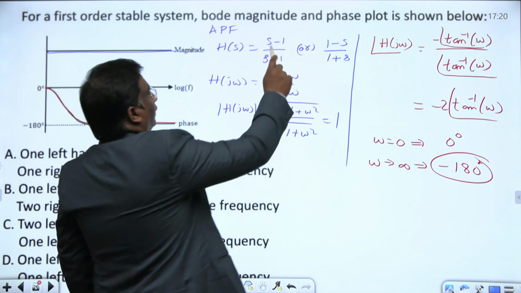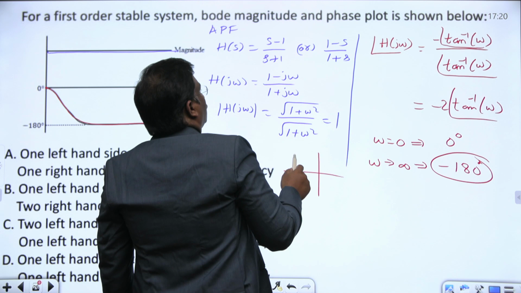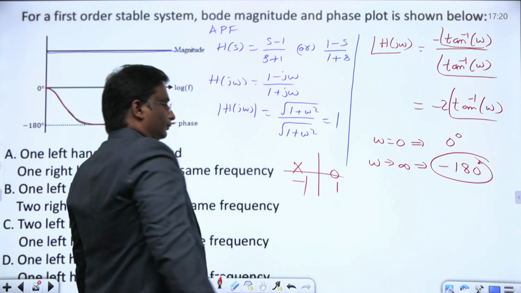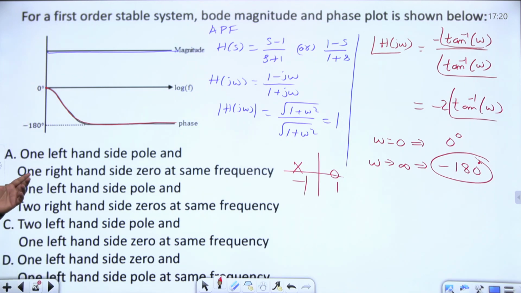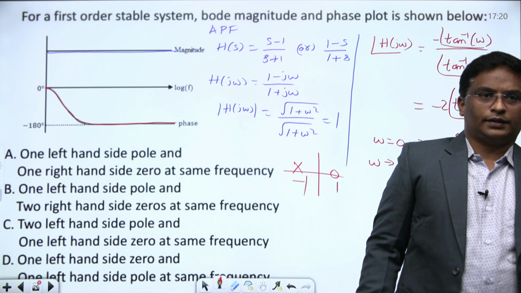All pass filter, if I plot this in the S domain, you have a zero at 1 and a pole at minus 1. So the options: one left hand side pole and one right hand side zero at the same frequency.